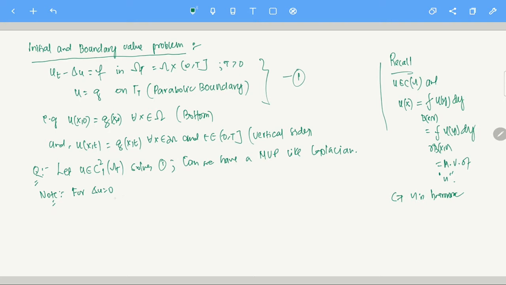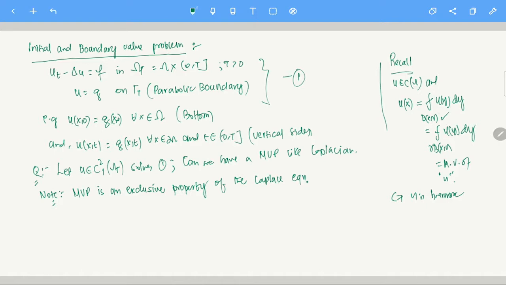That is what I am trying to say. Mean value property is an exclusive property of the Laplace equation. Okay, so when I say exclusive property, what do I mean, and what is the mean value property?